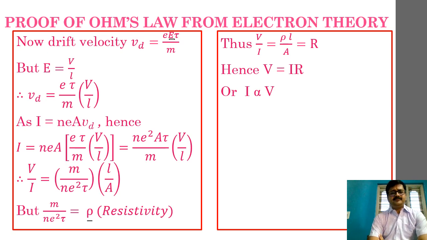Okay, so if you replace m by ne square tau with resistivity, then we will obtain the equation V divided by I is equal to rho L by A. Hence we have arrived at I is directly proportional to V. And this is one of the most important questions as far as your examination is concerned. So I suggest, I request, kindly be thorough in this particular derivation. Fine. So this part is clear. Is it clear to you all? Fine. Shall we move on to the next part now?